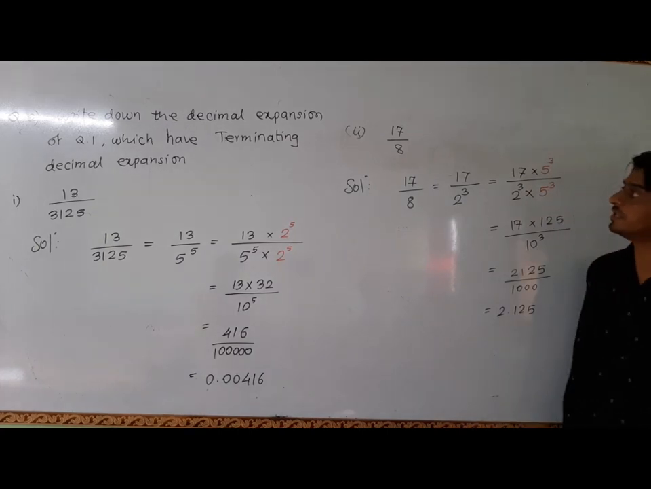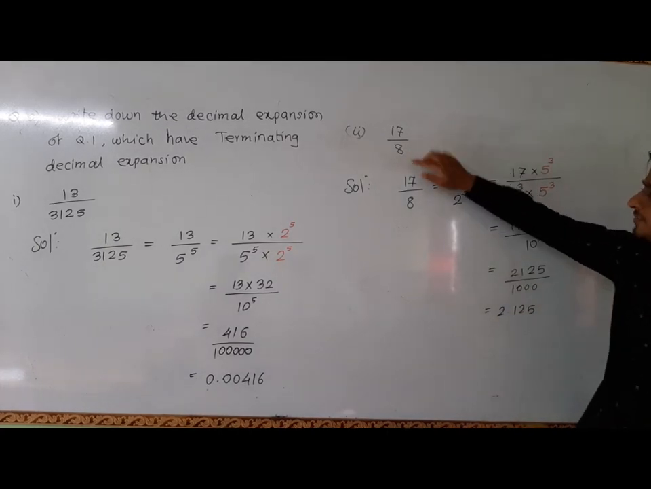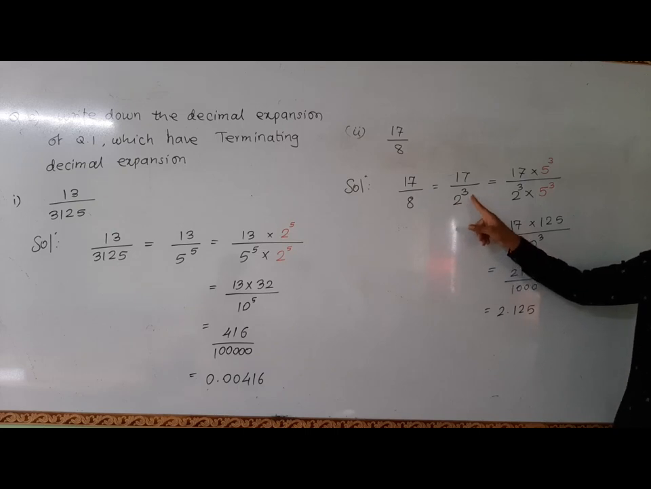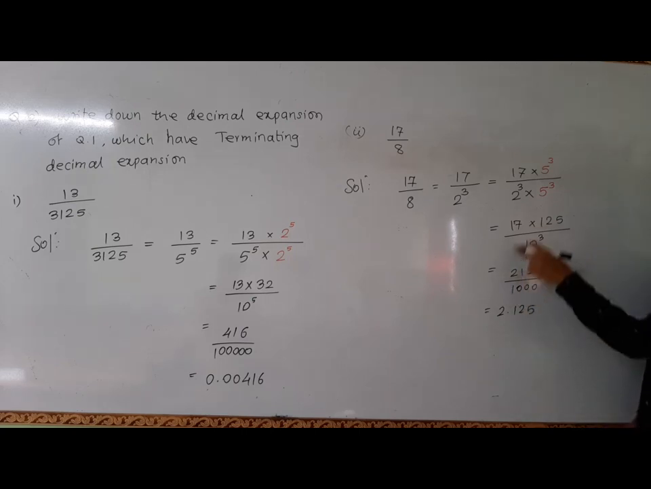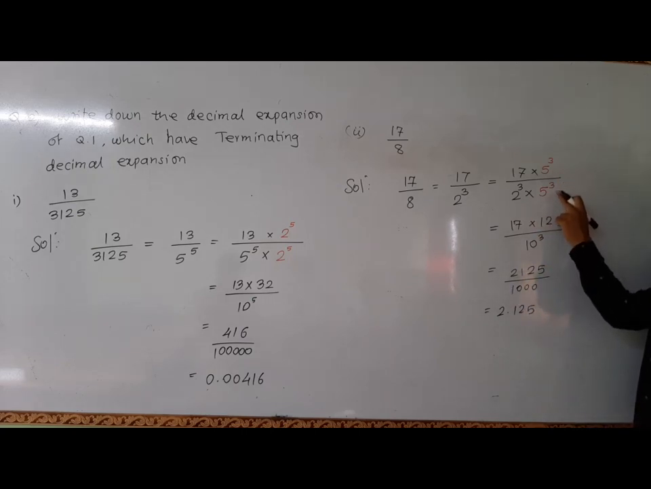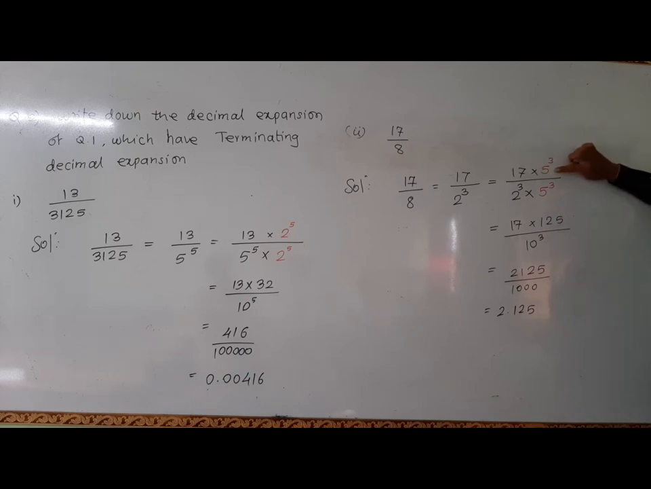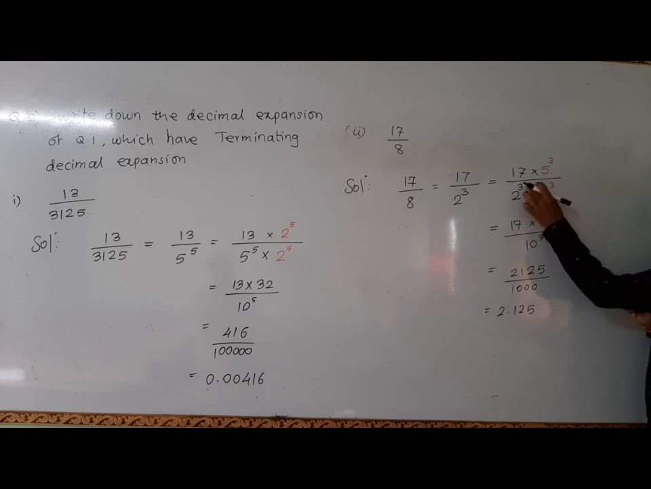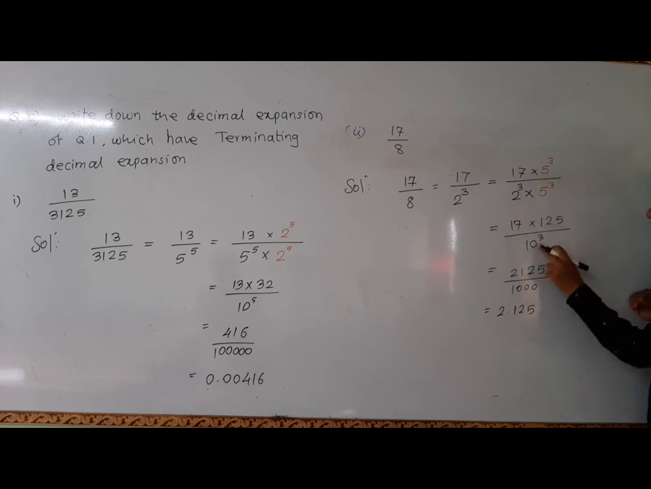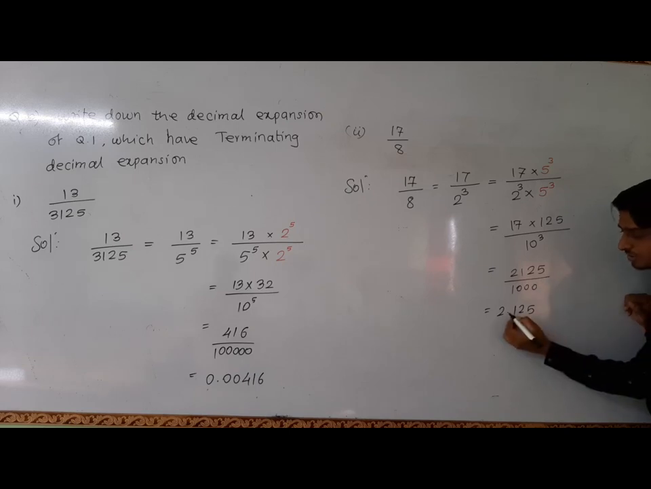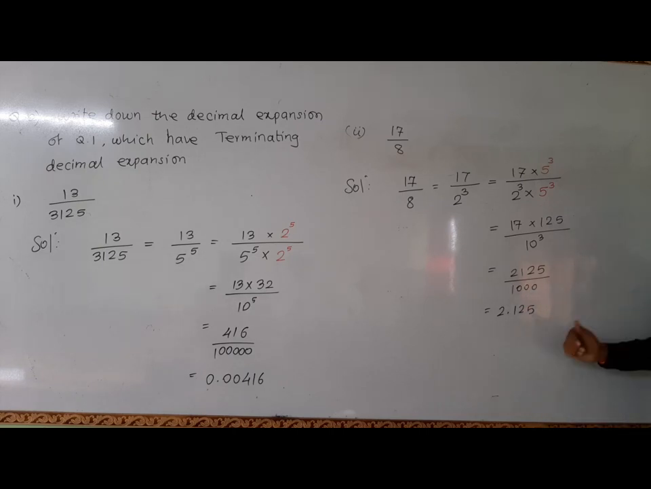Okay, now next question is 17 upon 8. This 8 can be expressed in 2 raised to 3 form. Again, we have to convert this denominator into a multiple of 10. So we are adjusting 5 raised to 3 in numerator and denominator. Now this is 125. 125 into 17 will become 2125, and the power is the same, so we can write 2 into 5 as 10, 10 to the power 3. Now 10 to the power 3 means 1000, and if we divide this number by 1000, we just put the decimal point before 3 digits because the denominator contains 3 zeros.